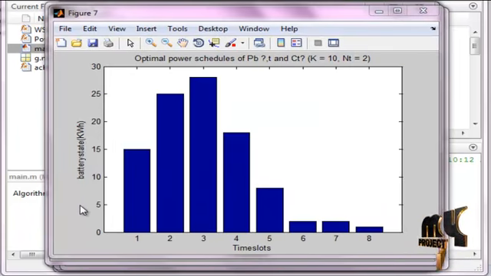Here the previous schedule compared the power slots, but in this schedule the battery state depends on the time slots, from 1 to 8. In time slot 1, the battery state is 15. In time slot 2, the battery state is 25. Similarly for all these time slots, this is the optimal power schedule calculation for K equal to 10 and NT equal to 2. This graph is the procedure for the battery state only. The battery state is compared in kilowatts per hour, and these are the time slots per hour. So this is the calculation of optimal power schedules.